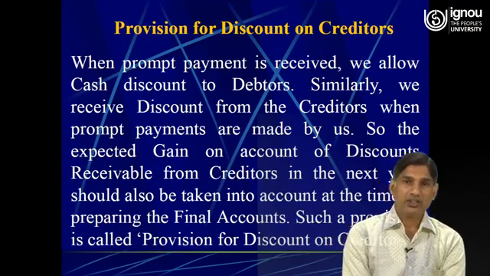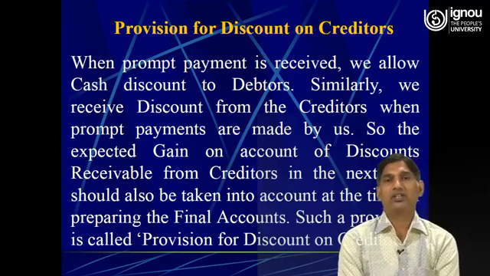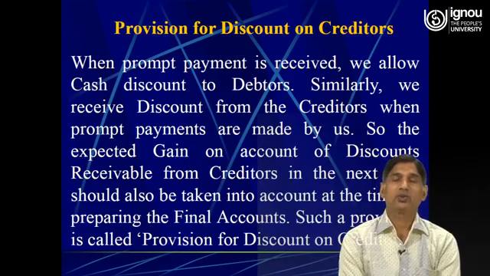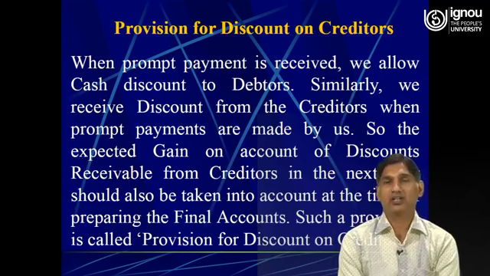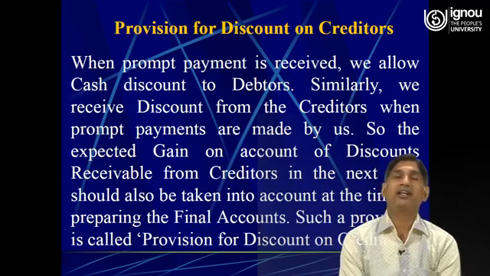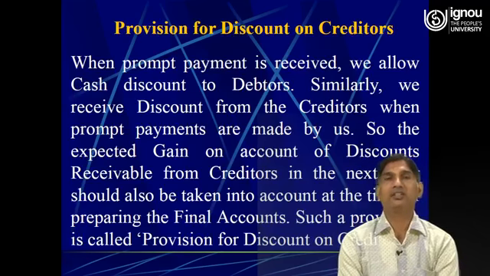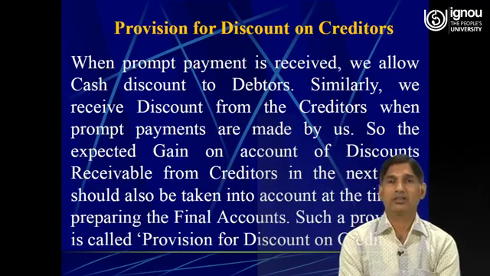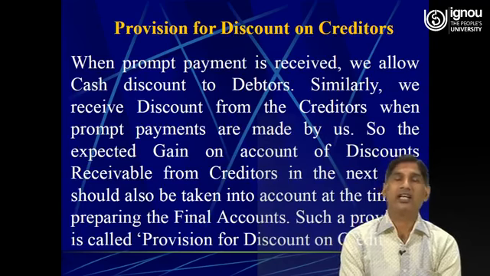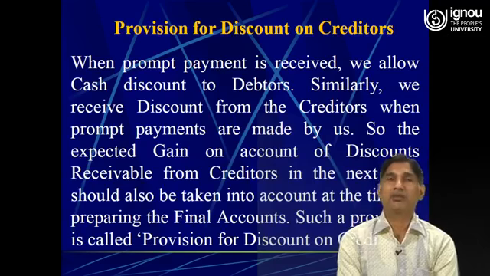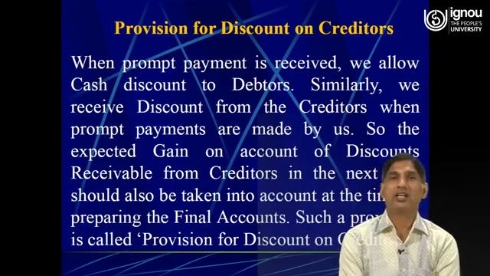Then the next provision is provision for discount on creditors. When we make a credit sale to our customer, in order to recover the amount from the customers at the earliest, we generally motivate them by providing cash discounts.